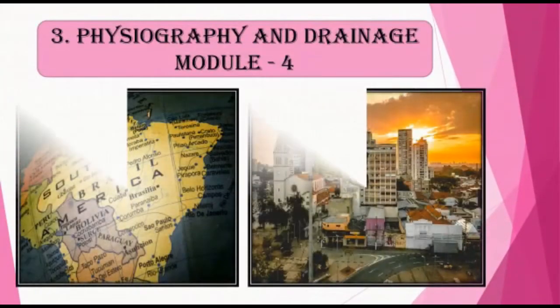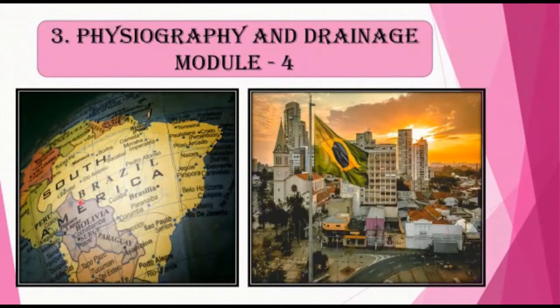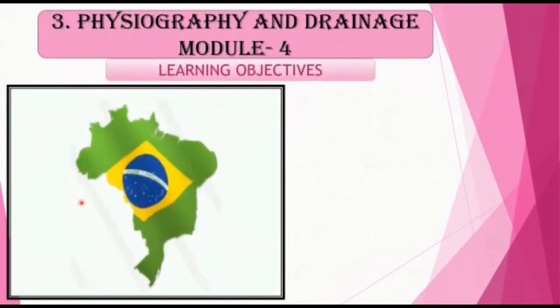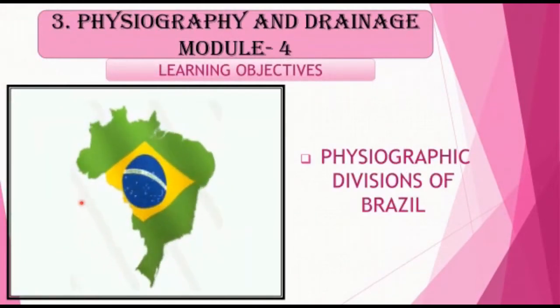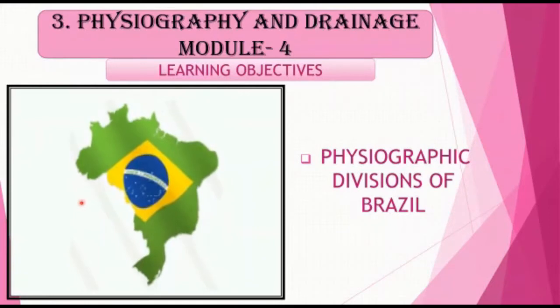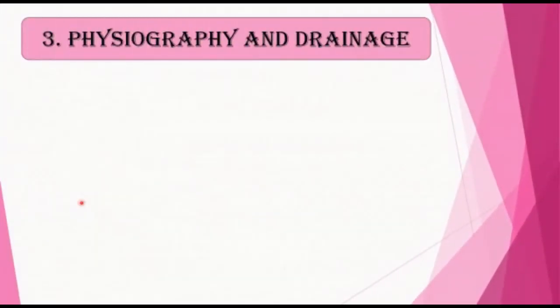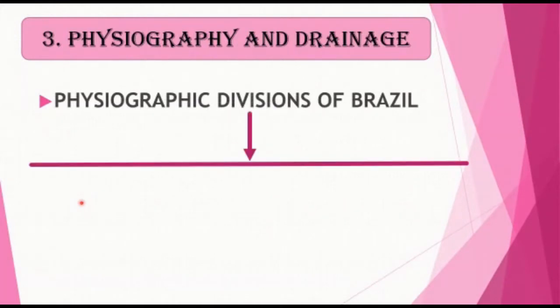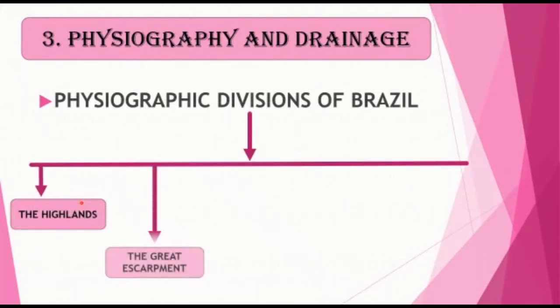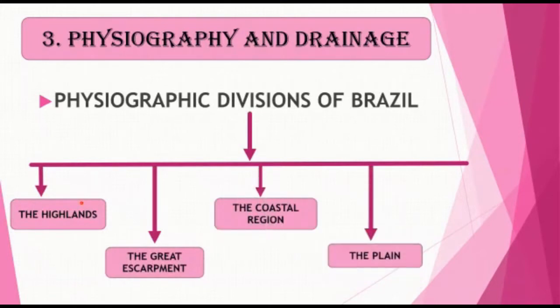In lesson number 3, Physiography and Drainage, Module 4, we will concentrate on Brazil. We will be learning about the physiographic divisions of Brazil in detail. Like India, Brazil also has 5 physiographic divisions. They are the highlands, the Great Escarpment, the coastal region, the plain and the island groups.